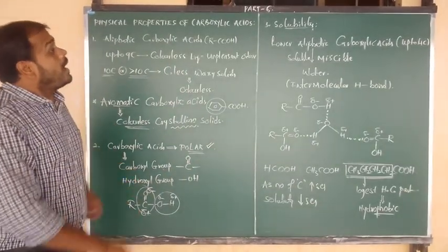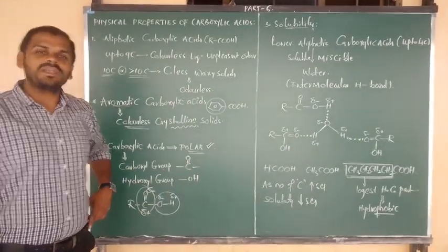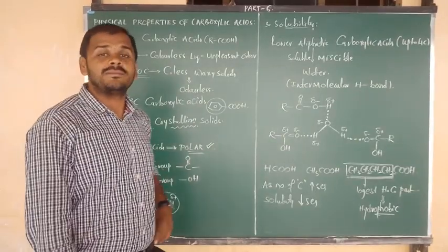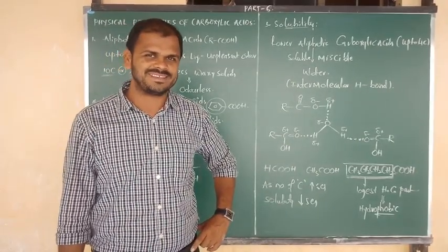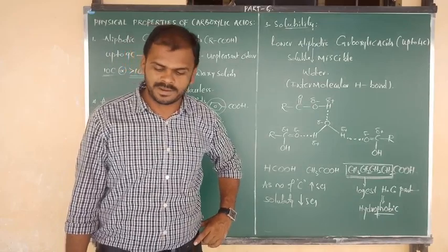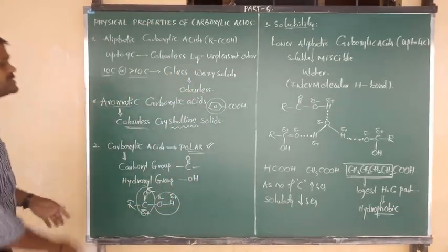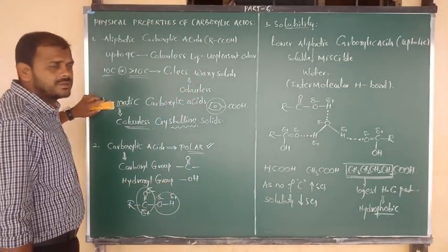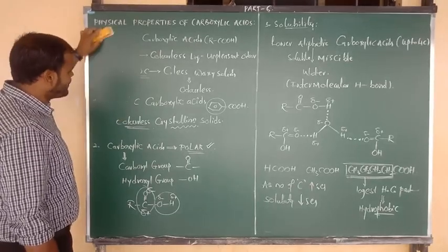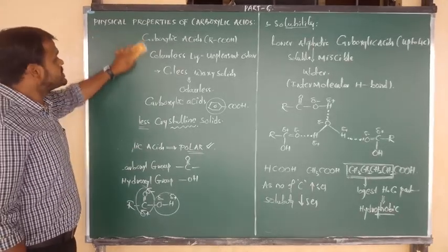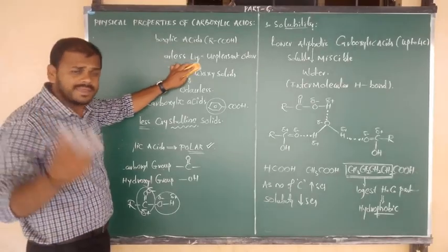Yes. And another very important information, that is nothing but the boiling points. Already we have discussed this information so many times. In the form of physical property we have seen, especially in case of alcohols, in the case of aldehydes.